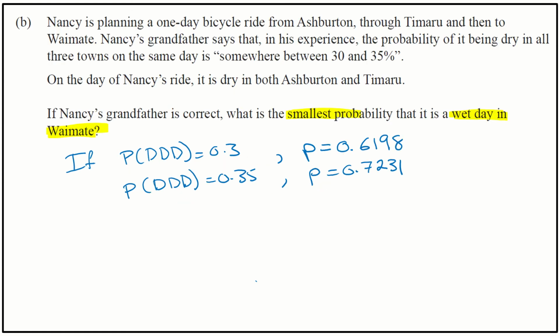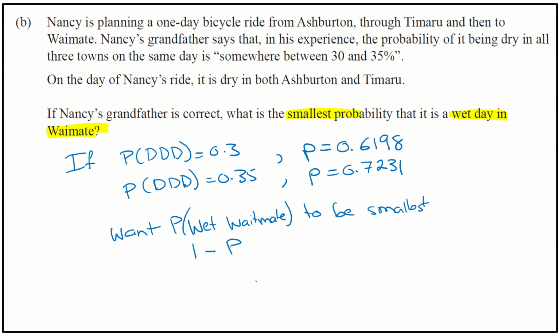So we need to find 1 minus p, but we want that to be the smallest. In fact, the probability of it being wet in Waimate to be the smallest. So that's my 1 minus p, and I want that to be the smallest.